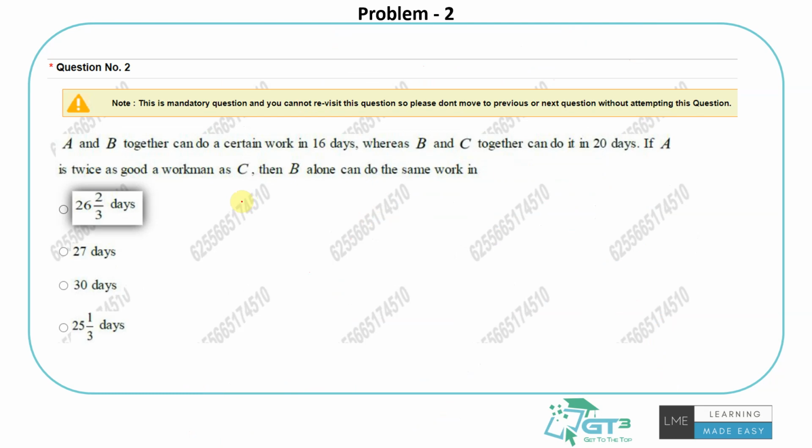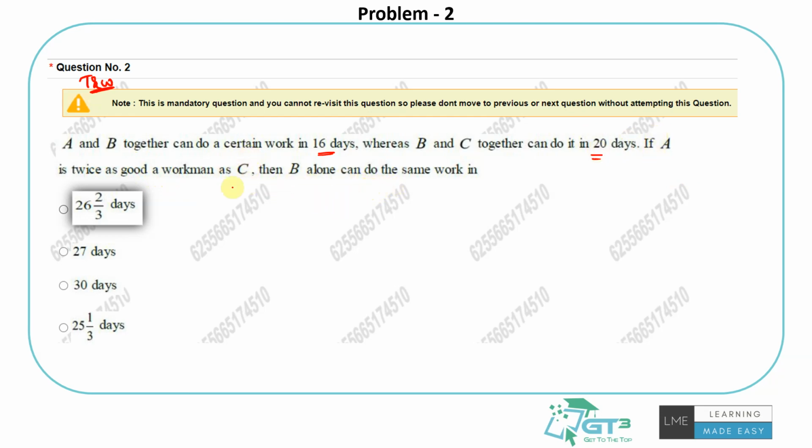The second one is on time and work. A simple one: A and B together can do a certain work in 16 days, whereas B and C together can do it in 20 days. If A is twice as good a workman as C, that's the connection between the work rates or efficiency of A and C, then B alone can do the same work in?